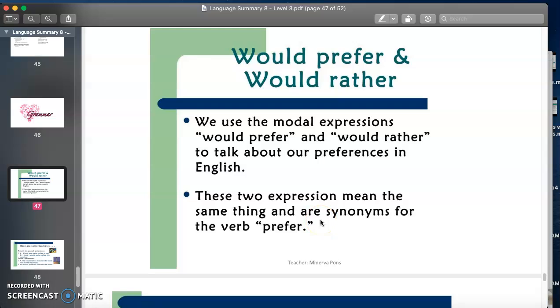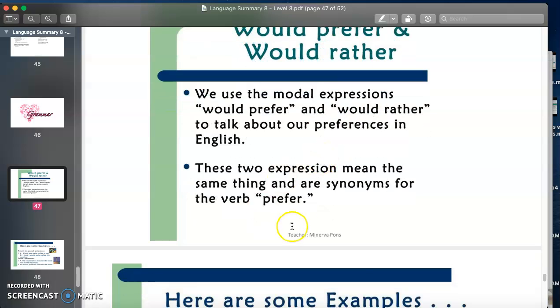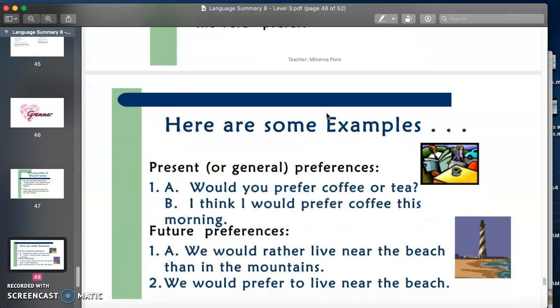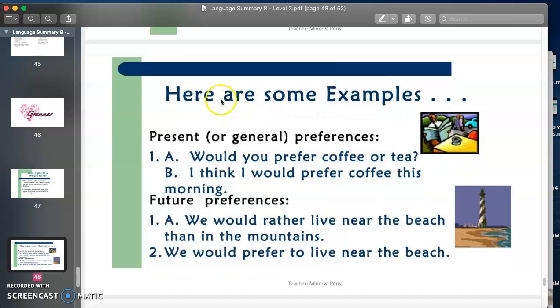So we are talking about preferences. When we say would prefer and would rather, we are talking about preferences. So here we have some examples. We can talk about present or general preferences. Would you prefer coffee or tea? I think I would prefer coffee this morning. And we can also use them to talk about future preferences. We would rather live near the beach than in the mountains. We would prefer to live near the beach.